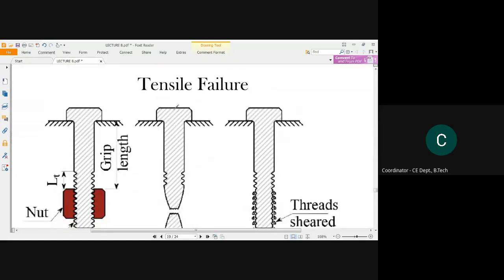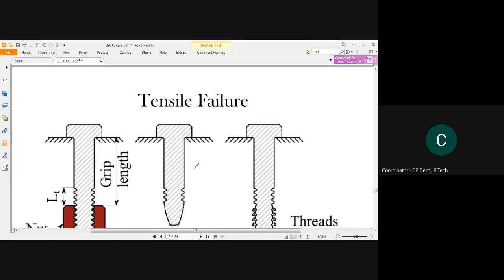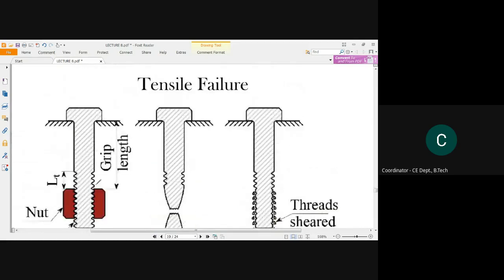Okay. Next is tension failure. This is a picture shown from the side view of the bolting. See, this is a bolt connection, and this is called the grip plane. Meaning in this plane the plate will lie, considering some amount of the threaded part of the bolt, right?